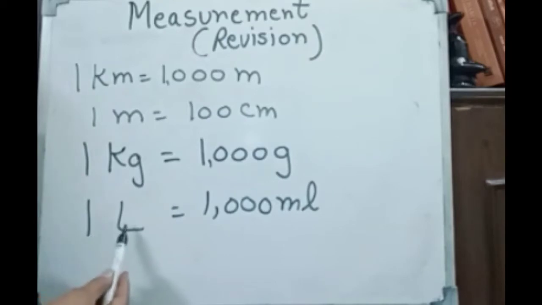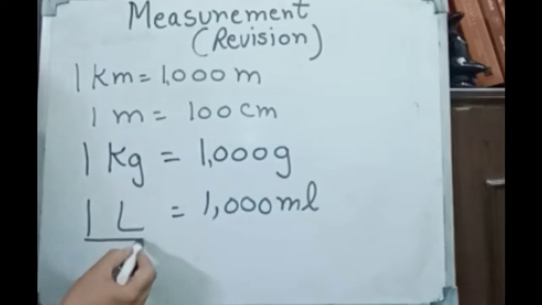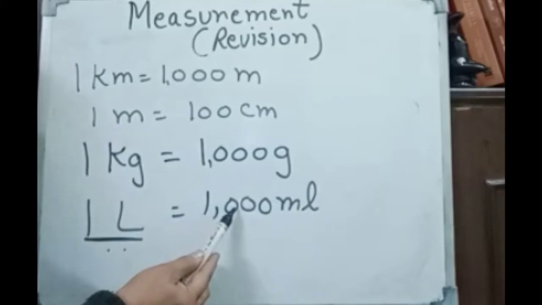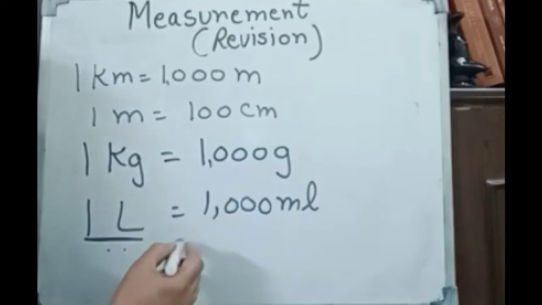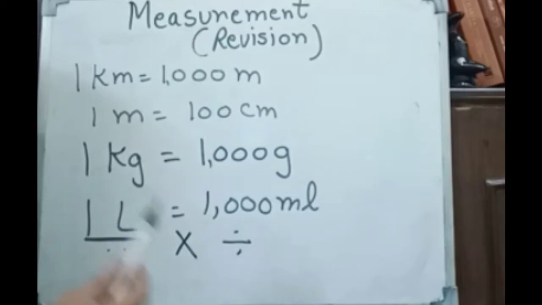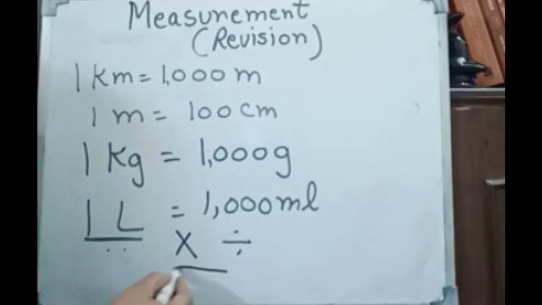Same here, 1 liter, 1000 milliliter. When we convert anything, any capacity, milk or water, liter into milliliter, we will multiply by 1000. But when we convert milliliter into liter, we have to divide. So take care of this multiplication and division. It is very simple. Multiply by 1000 means we have to add 3 zeros, and divide means we have to remove 3 zeros. Once tens 100, that is a smaller unit. After that we have bigger unit.